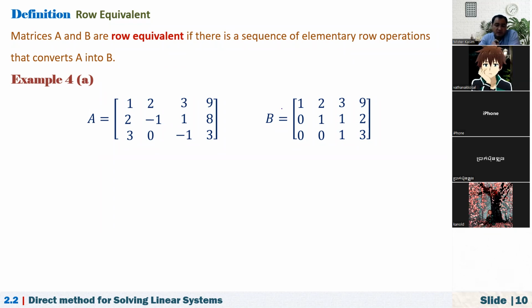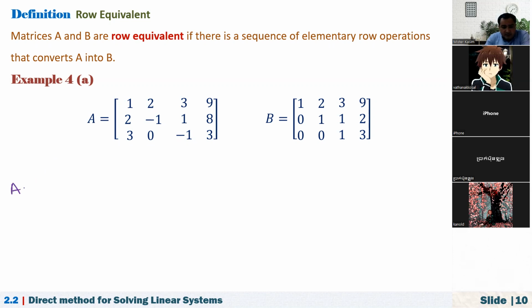Usually one good method, a bit later we will talk about the reduced row echelon form, since reduced row echelon form is unique, we have to reduce both of them to reduced row echelon form. If they are the same matrices, that means that these two matrices are row equivalent to each other. Otherwise, they are not. For example, let's say here, this B looks in a simpler form. Is it possible to convert this matrix A into B by applying a sequence of elementary row operations, right? To do this one, let's see.